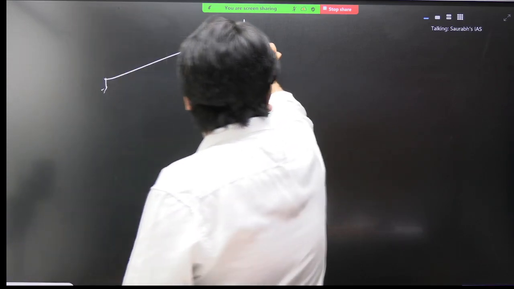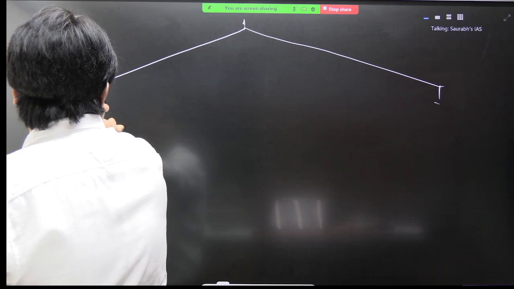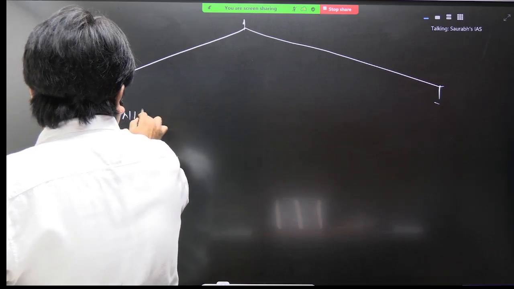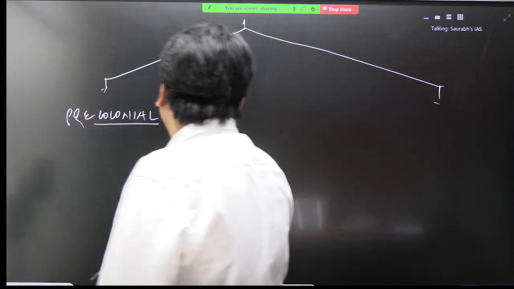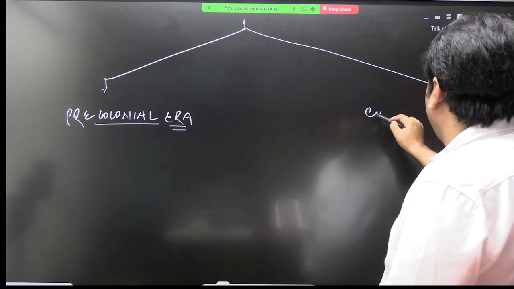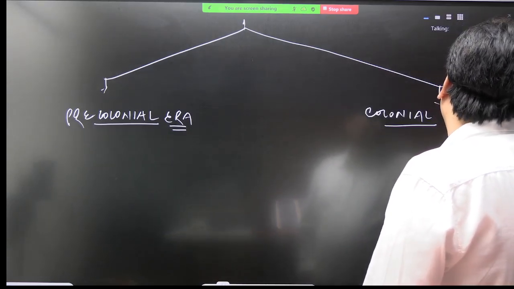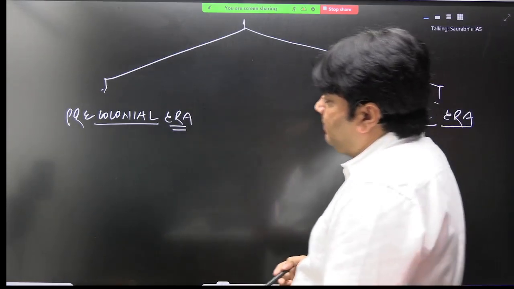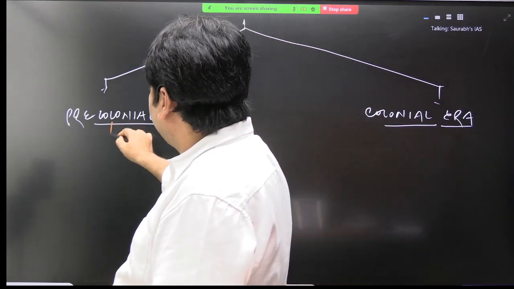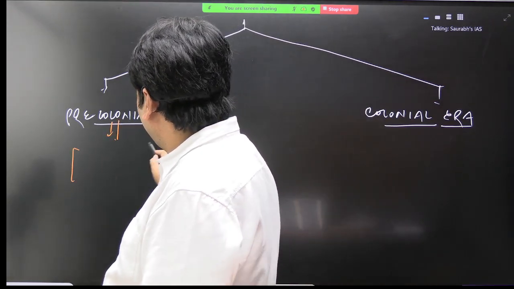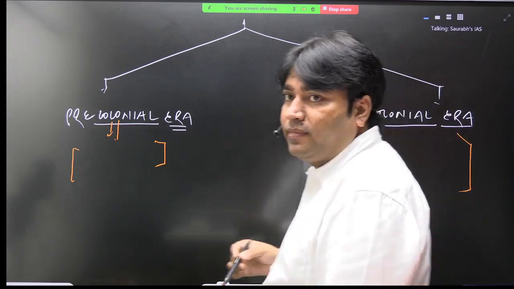One part you will write pre-colonial era, and the second part is colonial era. One part is pre-colonial era, and the second is what? Colonial era. Pre-colonial era and colonial era. Now, just Akash, answer this question. What will be this pre-colonial era, and what will be the time period of this colonial era? क्या होगा?